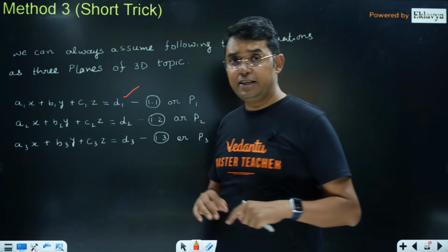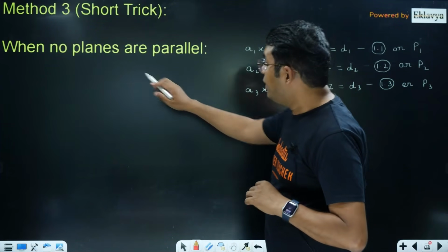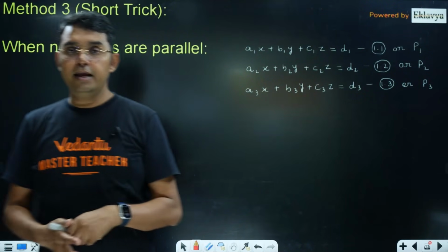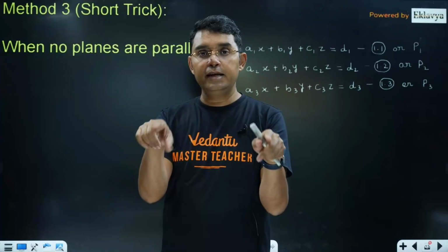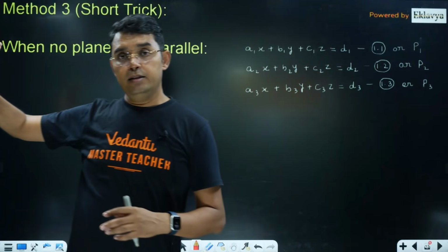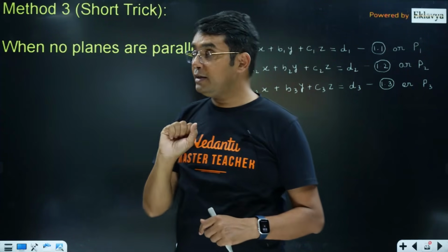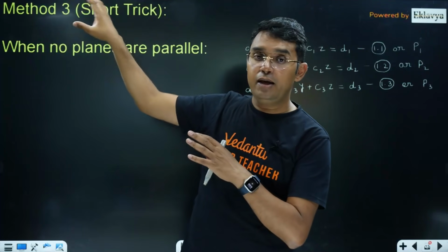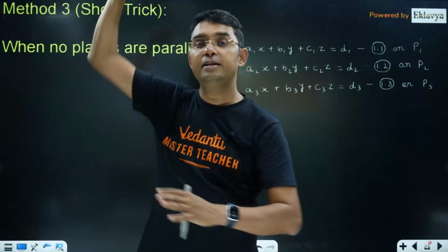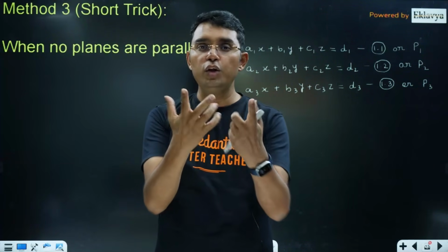Okay, I will first take the case when your planes are not parallel. I will take the case when no planes are parallel. Let me take the example of 3 planes where you are sitting in your room. One plane is the wall behind you, one plane is on the right hand side, and one is the roof. Now you can very easily imagine that there will be one corner where you will find a point lying on all 3 planes. So in this case you will get a unique solution.